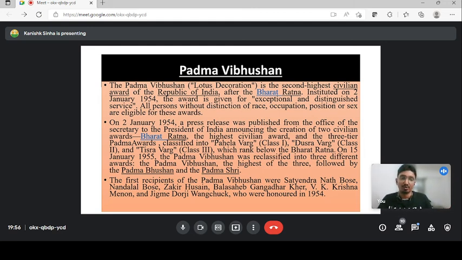Which of the following is true or false? This is an important question. Padma Vibhushan is the second highest civilian award. First, in 1954, we had Pehla Varg, Dusra Varg, Tisra Varg, which was reclassified into Padma Shri, Padma Bhushan and Padma Vibhushan. And the first recipients' names you have to remember, guys. It is very important. Next slide, we will be talking about the Padma Bhushan.